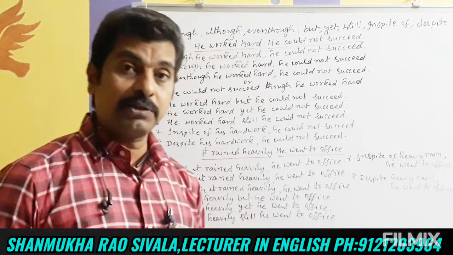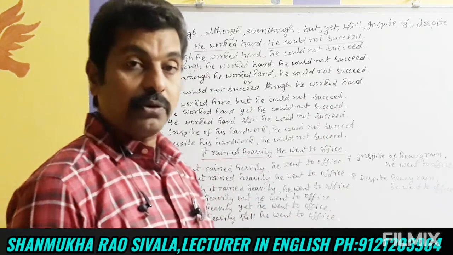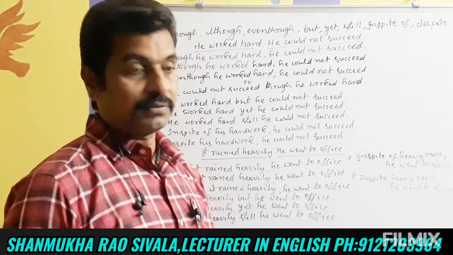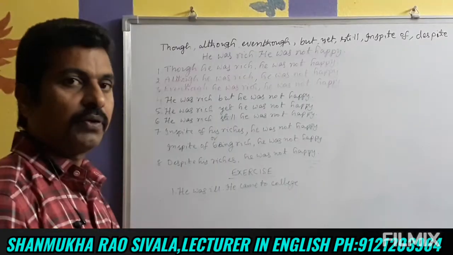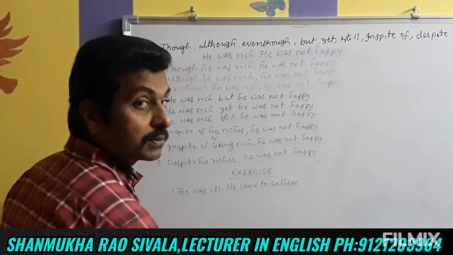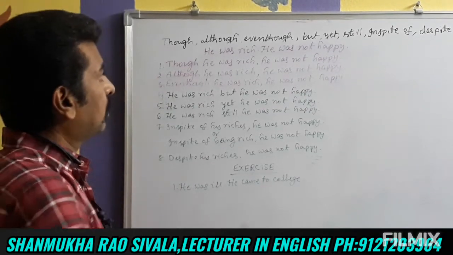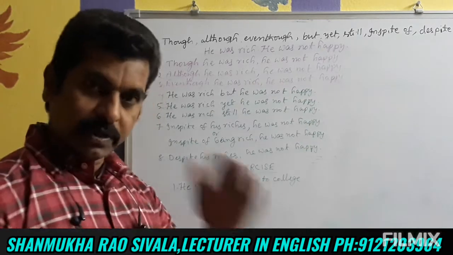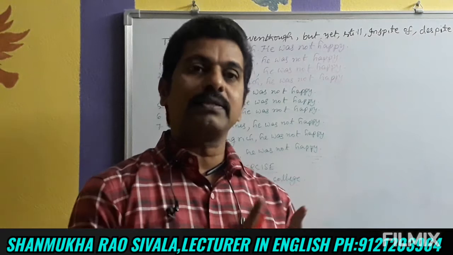Okay friends, I hope that you learned the uses of all these conjunctions. Though, although, even though, but, yet, still, in spite of, and despite. So let us see one more example so that it will be very easy for you. He was rich, he was not happy. Two opposite sentences, two contrary sentences.